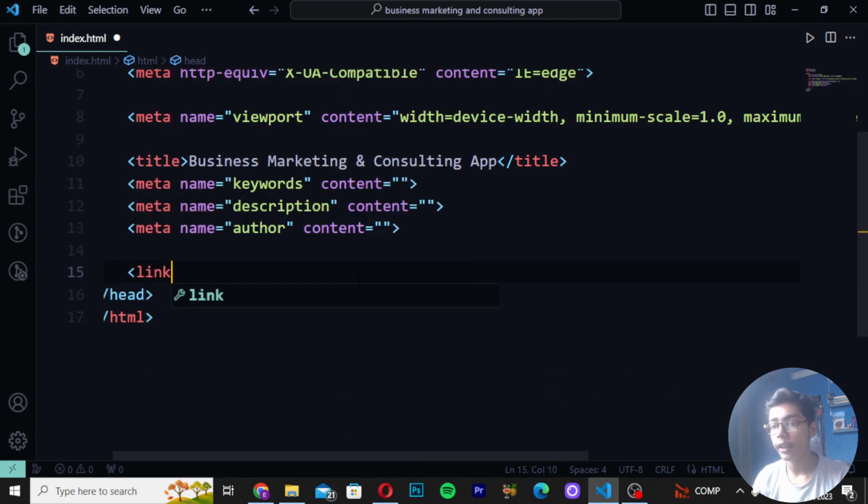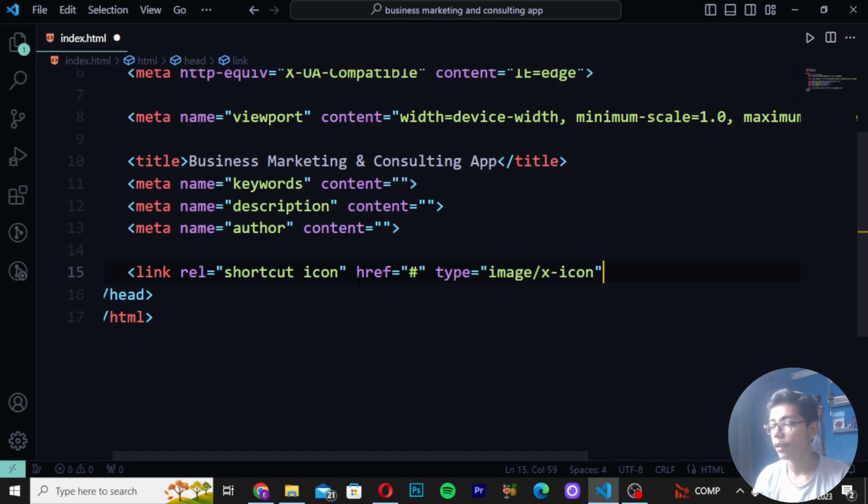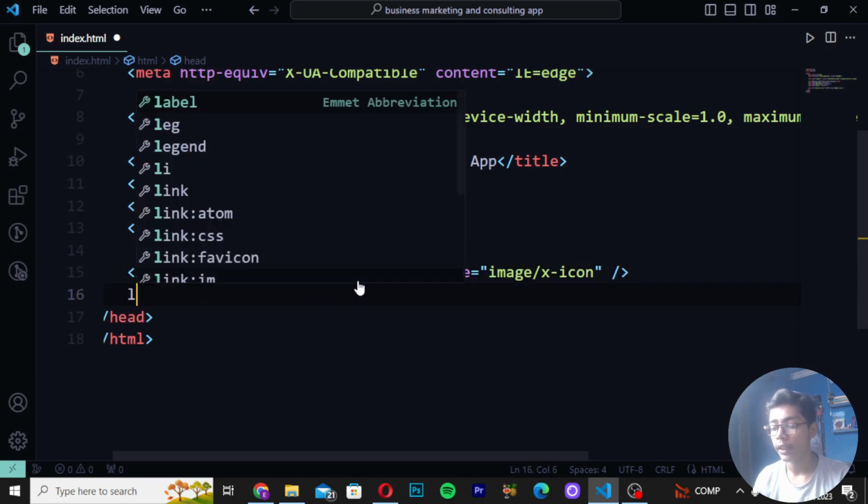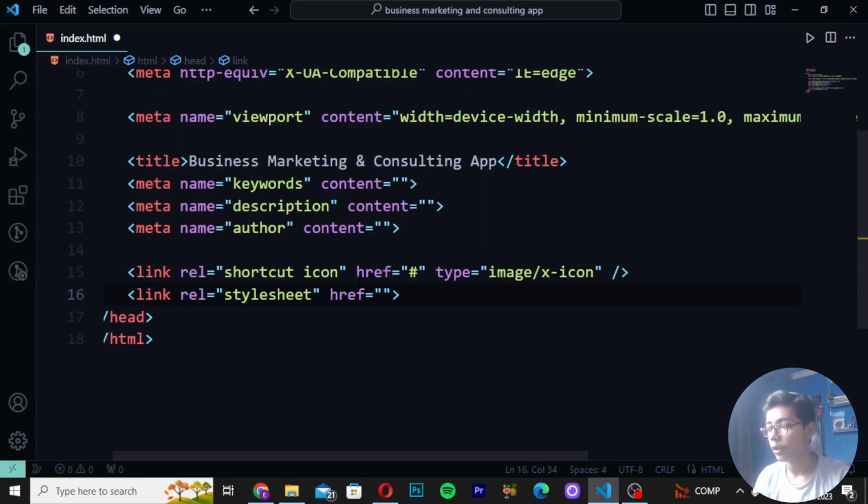Move down and now create link rel like this, and write here shortcut icon, and here I will be now just writing href, which will be just hashtag. Write here type image, and then I will be writing x-icon. Then you have to now just close this tag here. Then again create link tag, and here I will be removing this stylesheet from here and writing apple-touch-icon, and in href I will be just writing hashtag like we have written at the top in the shortcut icon rel.